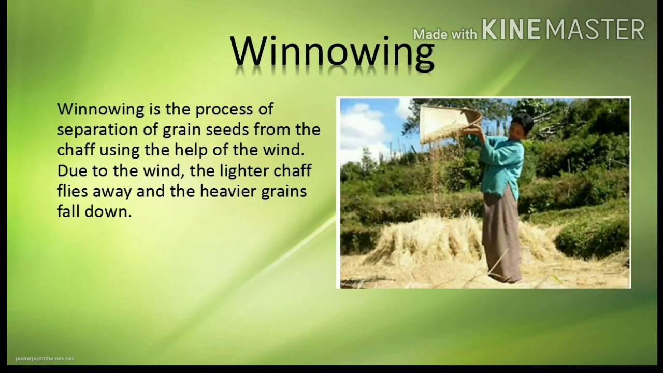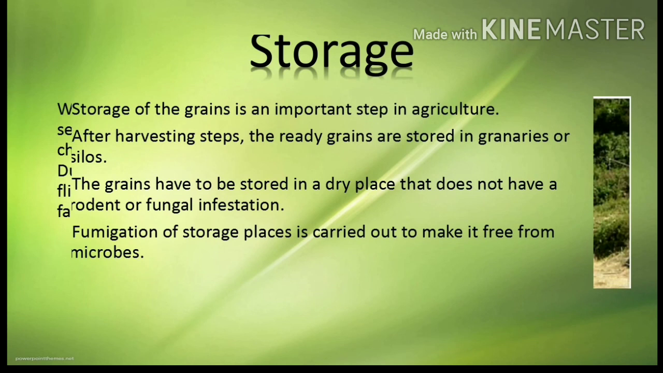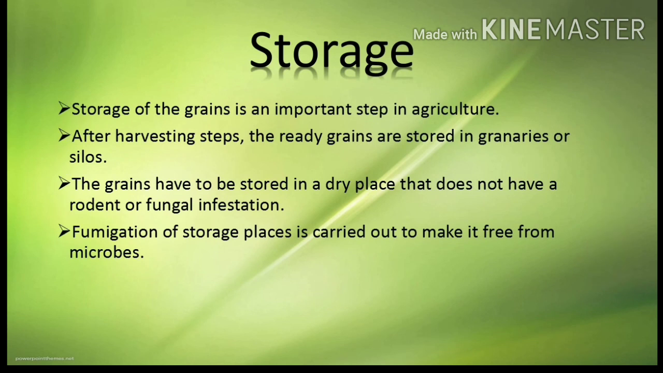What is winnowing? Winnowing is the process of separation of grains, seeds from the chaff with the help of the wind. Due to the wind, the lighter chaff flies away and the heavier grains fall down. What is storage? Storage of the grain is an important step in agriculture.